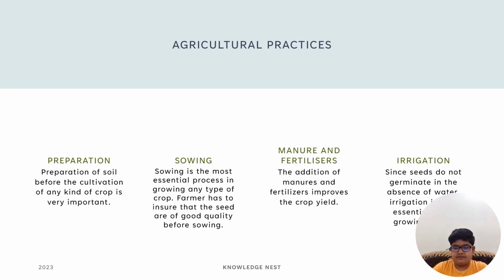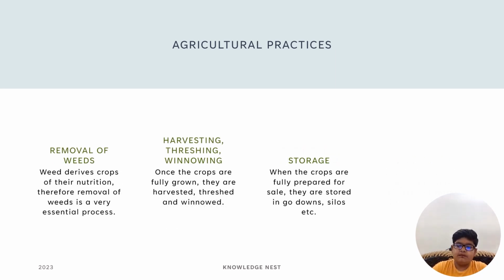Manure and fertilizers. The addition of manure and fertilizers improves the crop yield. Irrigation. Since seeds do not germinate in the absence of water, the farmer needs to regularly irrigate his field. Removal of weeds. Weeds deprive crops of their nutrition. Therefore, removal of weeds is a very essential process.